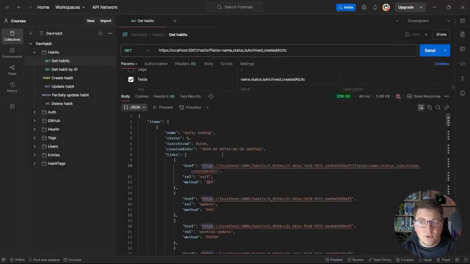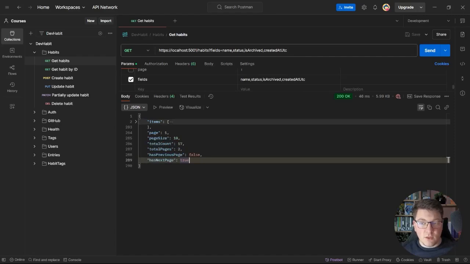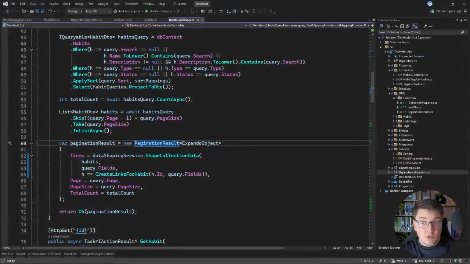Now, what are we going to do about the hypermedia links on the collection response itself? We could include some very useful hypermedia links to fetch the next or the previous page of habits without the client having to know how to construct the actual URL. To be able to support this,